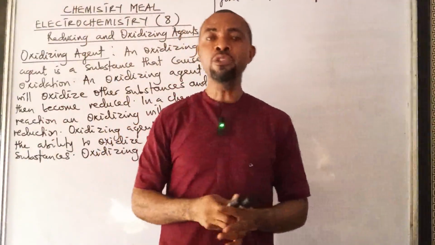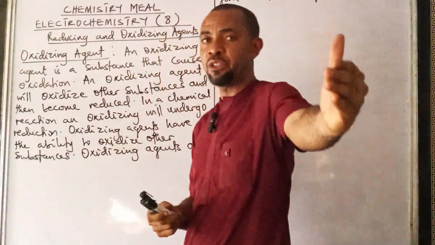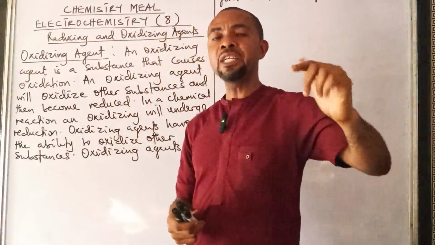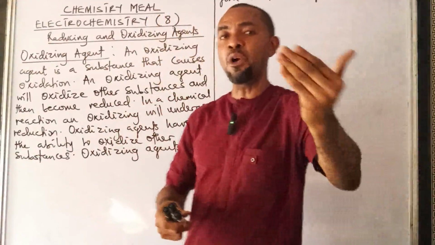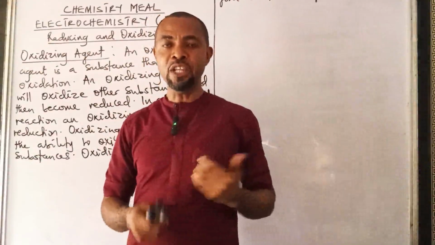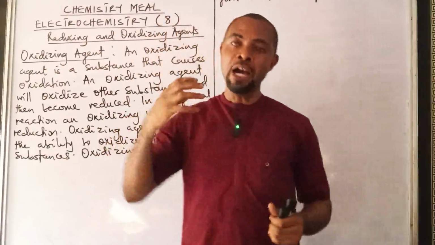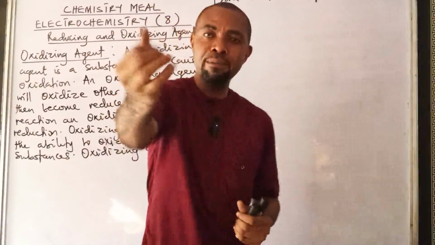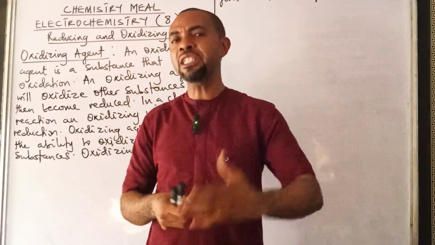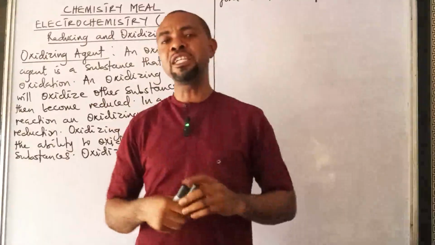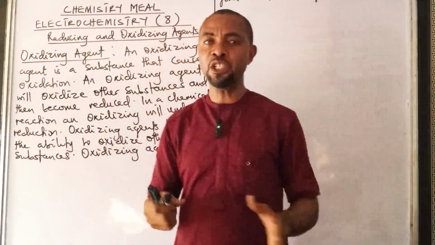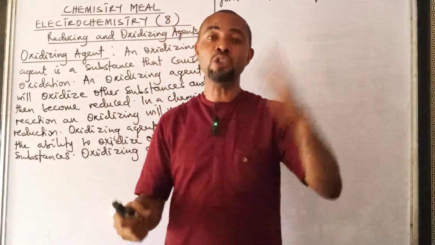That acceptance of electrons will make the oxidizing agent become reduced. So the oxidizing agent will accept electrons in order to oxidize other substances and become reduced. A reducing agent will donate electrons. Why is it donating electrons? It wants to reduce other substances and then become oxidized. So that's what happens. So if you see an oxidizing agent accepting electrons, the electrons it accepts must be donated by the reducing agent. So that's why in every reaction involving an oxidizing agent, there will also be what?